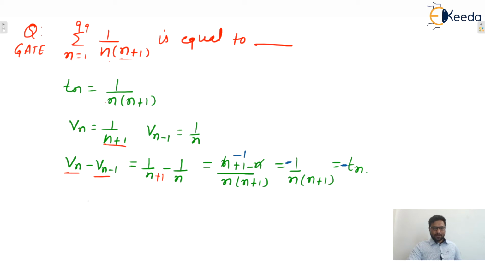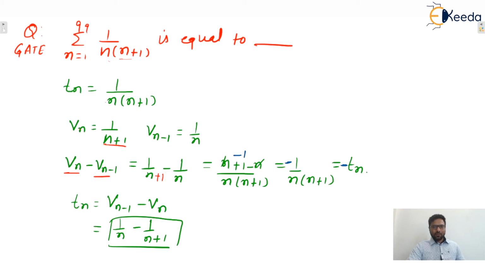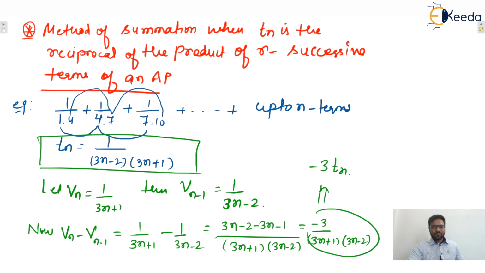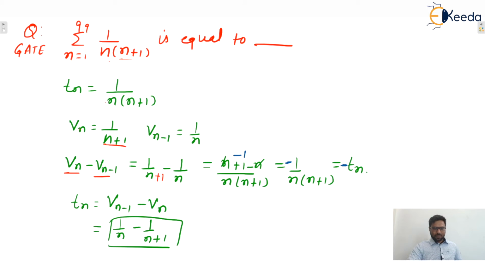Yes, here we can say that Tn will be what? We can say that Tn will be Vn minus 1 minus Vn, and that comes out to be 1 by n minus 1 by n plus 1. I hope that was the mistake. Okay. Now write down the next one. Yes, that was the mistake. You only tell me. Yes, we corrected it.